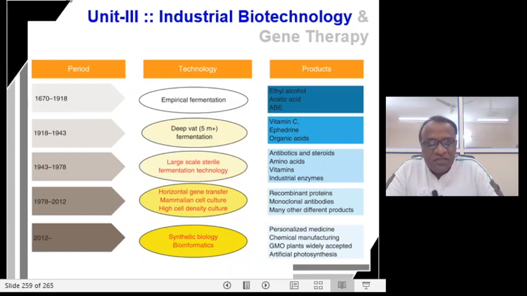If you just look at the change in the technology and the products which we are capable enough to harvest today, starting from 1670 to 2012 onwards, from empirical fermentation to synthetic biology, from ethyl alcohol production to artificial photosynthesis or personalized medicine, it is possible only when there is innovation. Right?